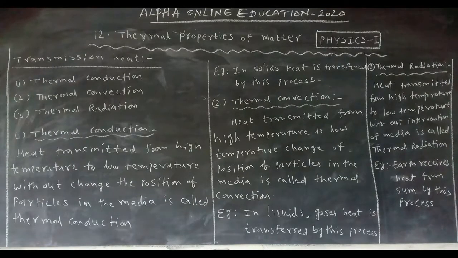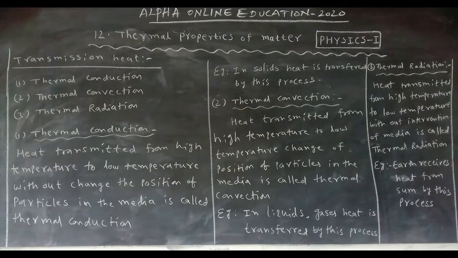What is the first one? Thermal conduction. Second one is thermal convection. The third one is thermal radiation.